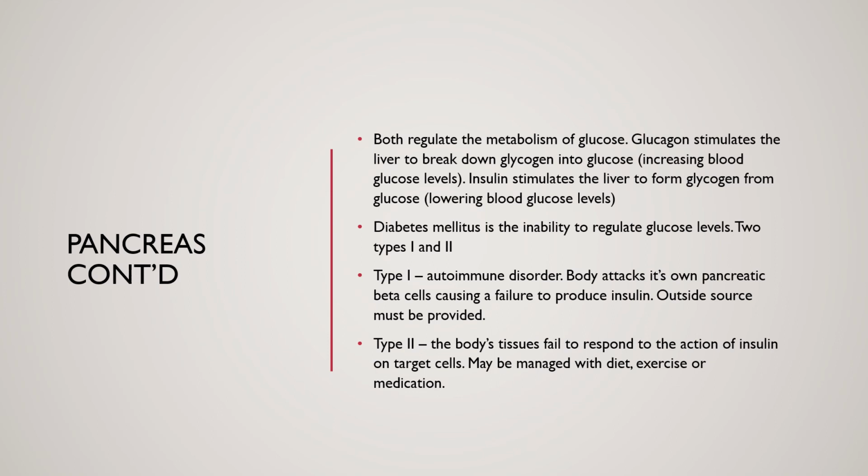Type 1 is an autoimmune disorder. This is where the body is attacking its own pancreatic beta cells, causing a failure to produce insulin. That's when an outside source needs to be provided. These are people that are on insulin pumps or have to take insulin injections. Okay, then we have type 2. This is where the body's tissues fail to respond to the action of insulin on its target cells. This is usually managed medically with diet, exercise, or some medications.